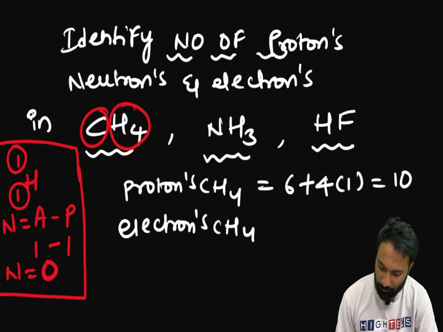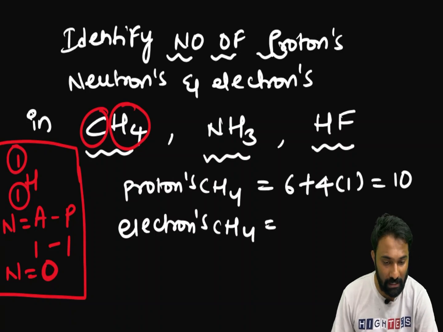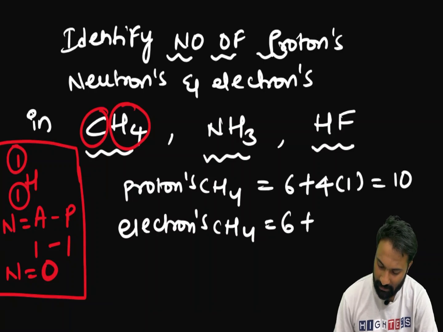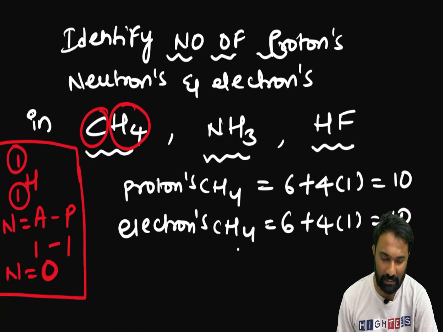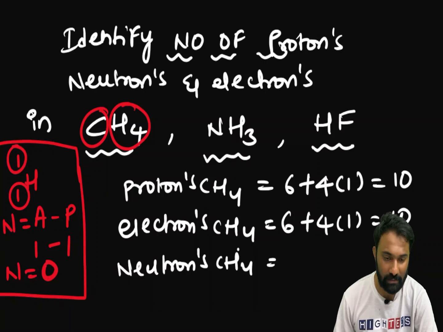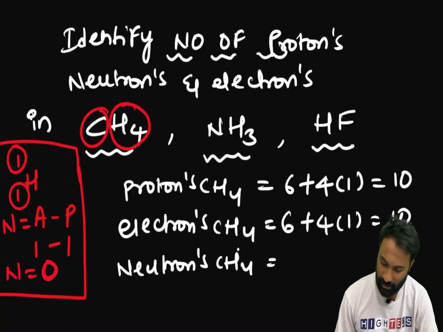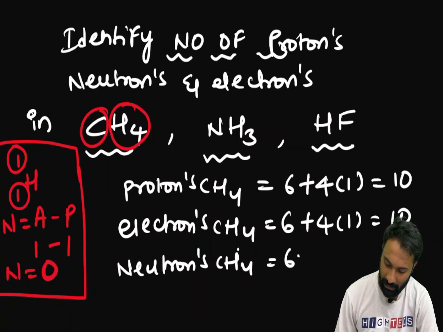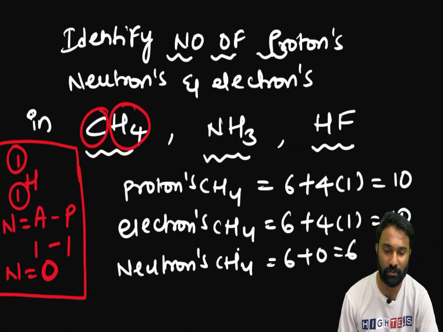For neutrons in CH4, we have 6 neutrons for carbon and 0 for hydrogen, so the total is 6.